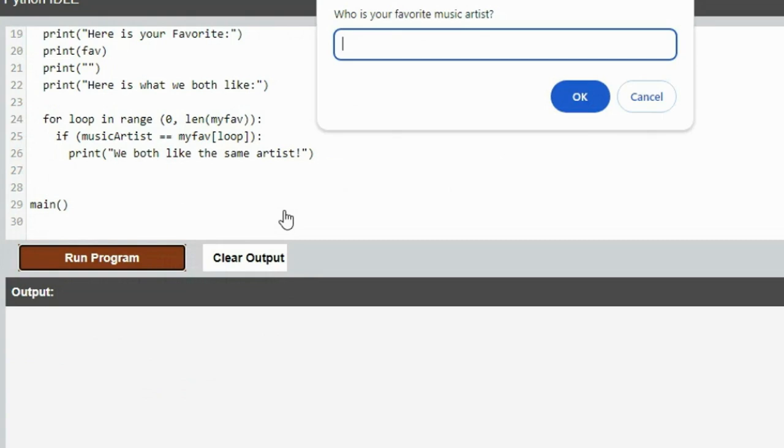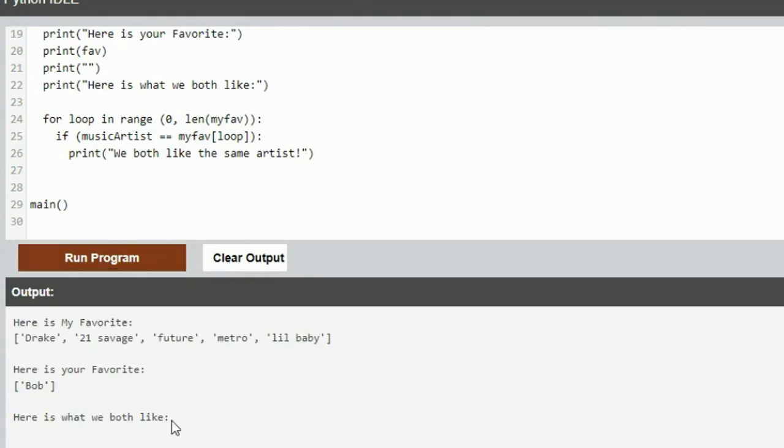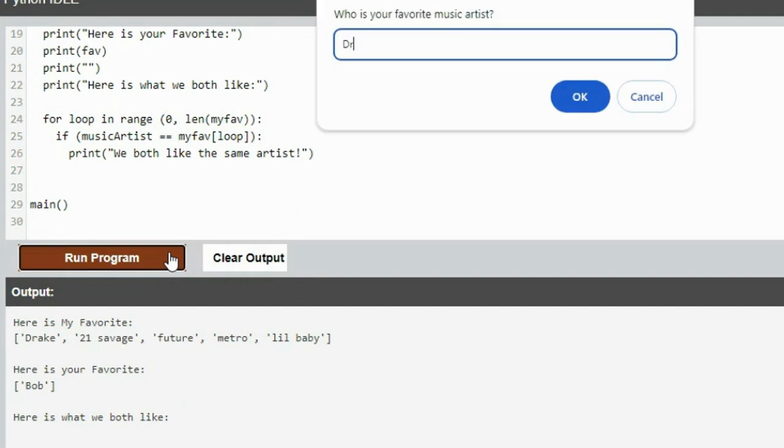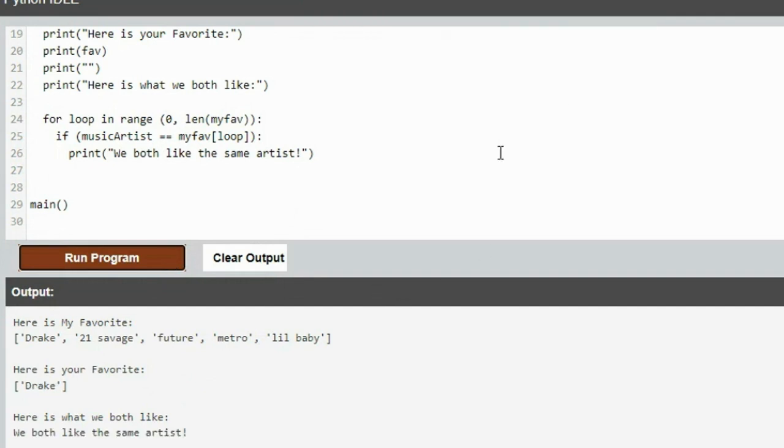Okay, now if I put Bob again, it doesn't print anything because it didn't match. But if I put Drake, we both like the same artist, because it found a match. Drake matched one of the ones on your list.